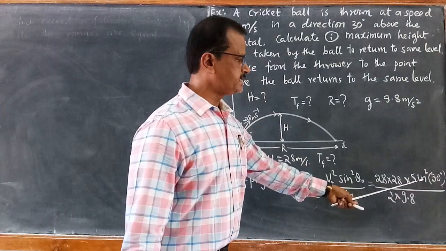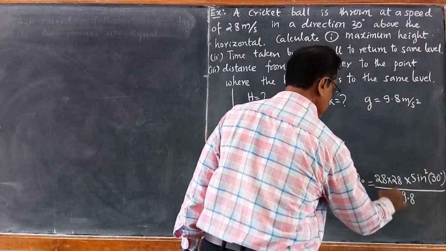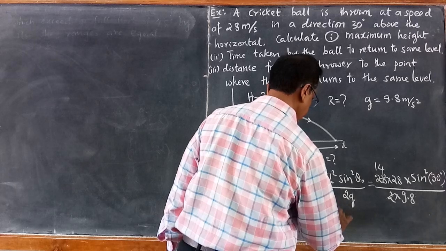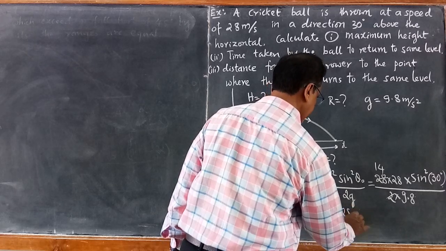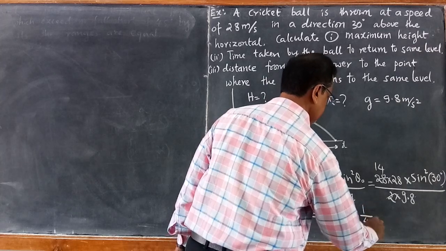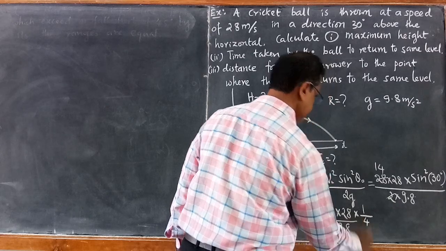So sin 30 is 1 by 2. So 2 1s are 2, 14s are. So we can write 14 into 28 into 1 by 4 divided by 9.8.